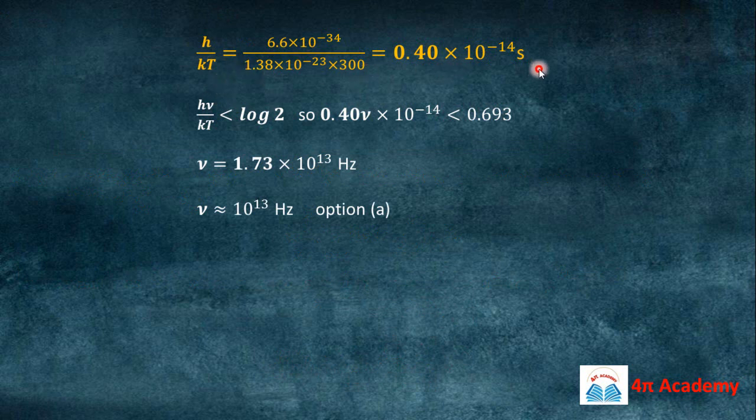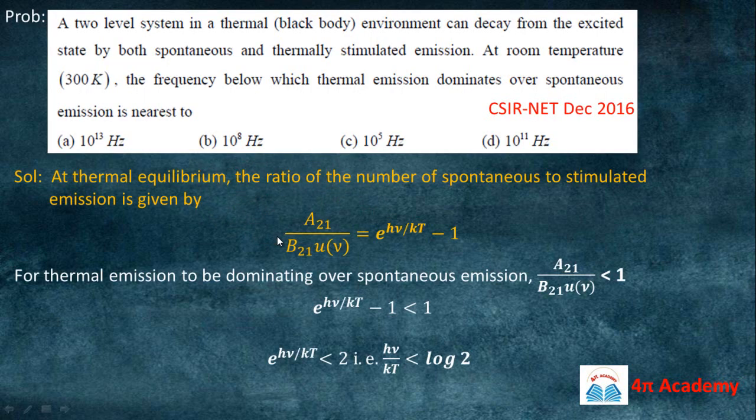This value comes out to be 0.40 into 10 to the power minus 14 second. So h nu upon kt is less than log 2, and when we put this in the equation, nu is nearly 1.73 into 10 to the power 13 hertz. So nu is nearly 10 to the power 13 hertz, and option A will be the correct option.